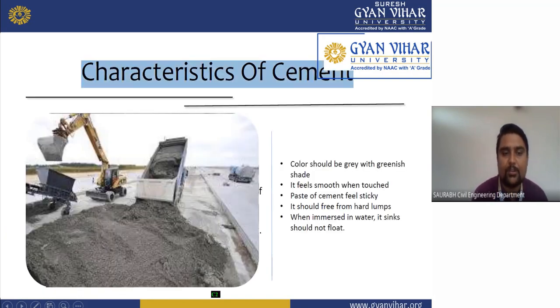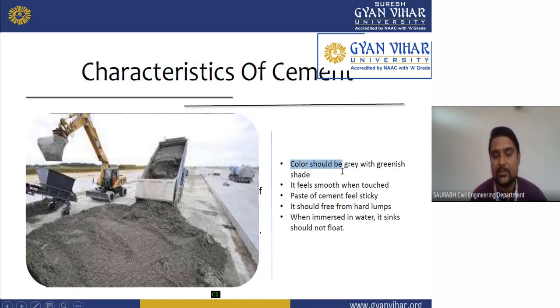Come to the next. Now we will see the characteristics of cement. What characteristics should a cement have? As you can see here, the first one is that the color should be gray with greenish shades. If you are a civil engineer working on site and you want to identify good cement, you can identify it by its color, gray with greenish shades.